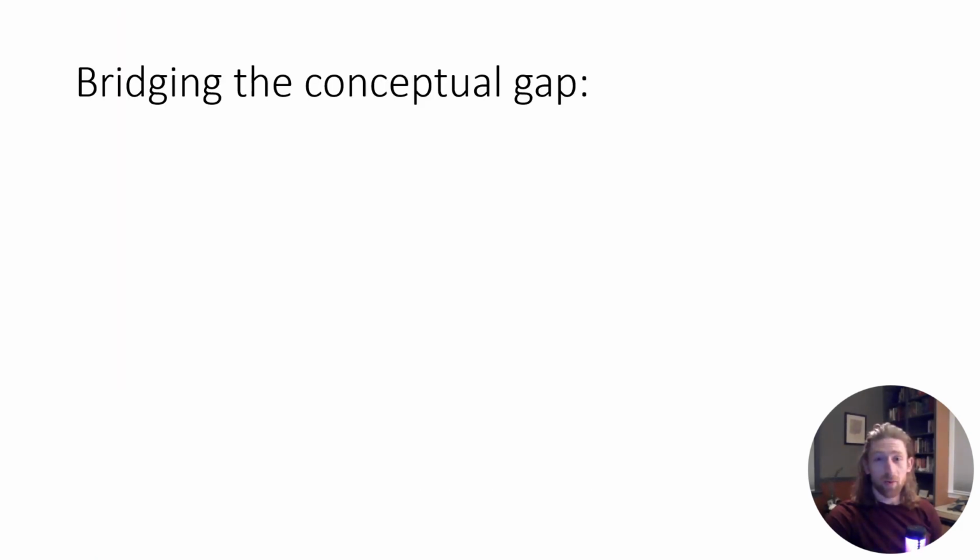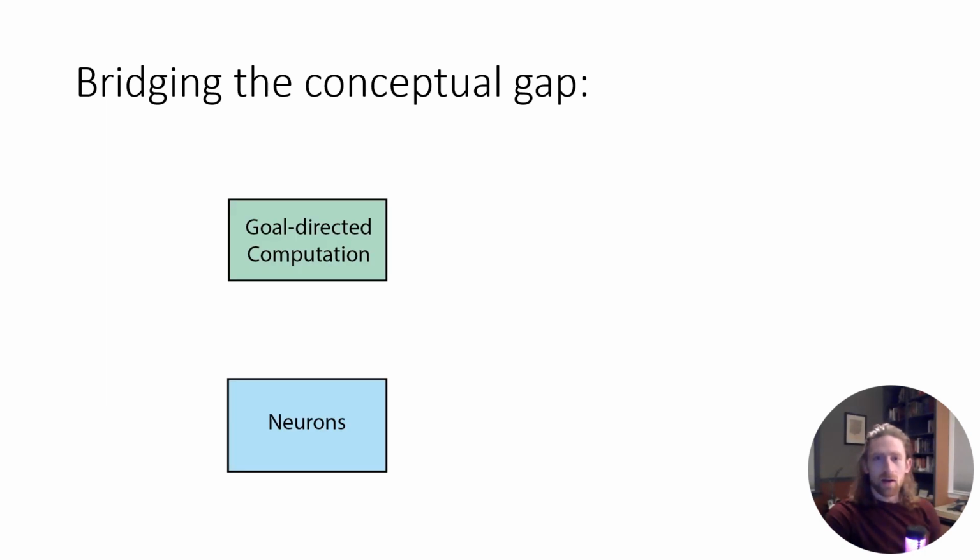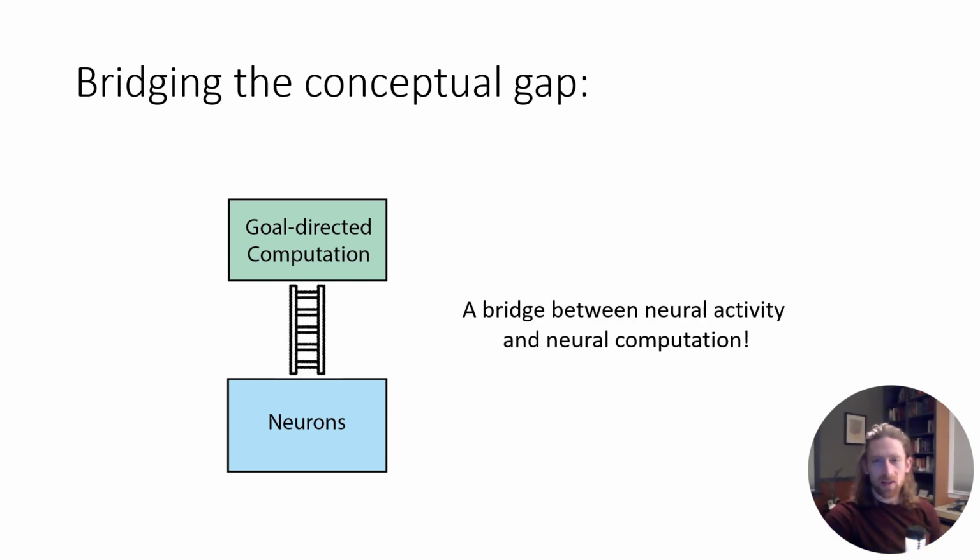One of the primary problems for neuroscience today is the disconnect between what we hope to understand about the brain, its underlying computations, and what we can actually observe from the brain, the neural activity. Recently, however, a new theoretical framework has built a bridge that can link between these conceptual levels and potentially let us actually understand what's happening in the brain. This framework is known as neural dynamics.